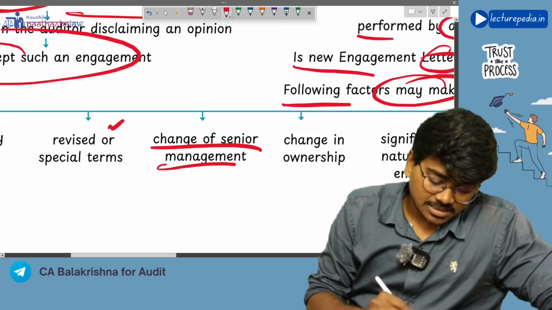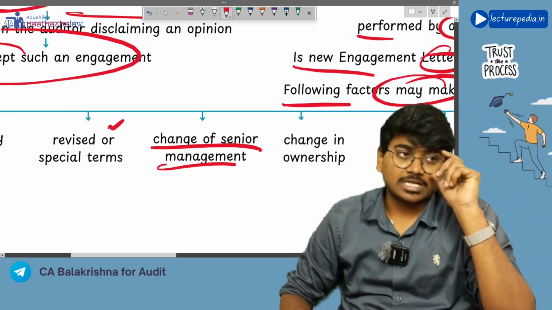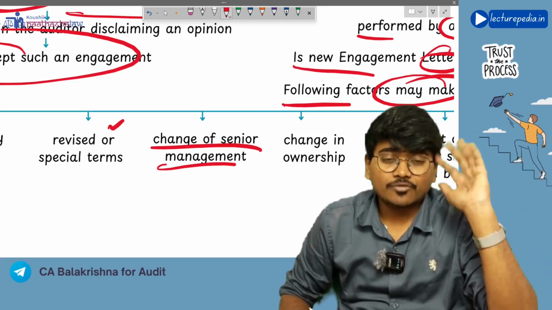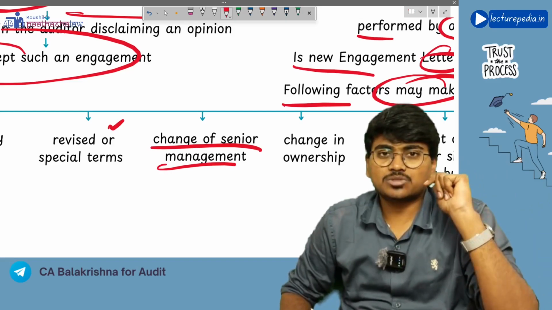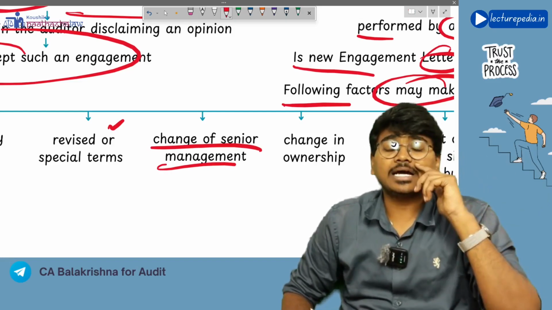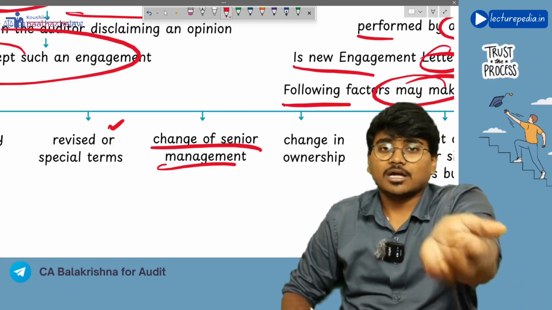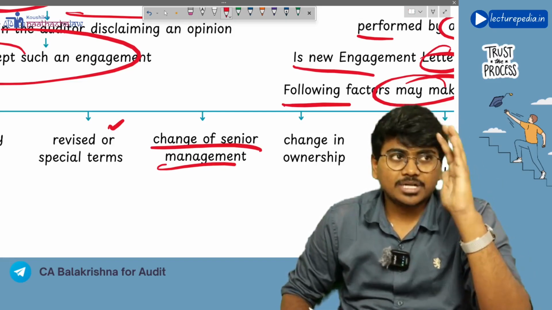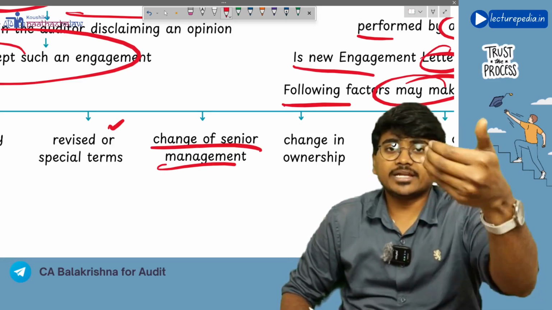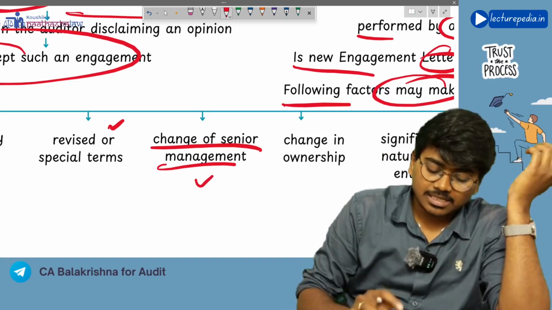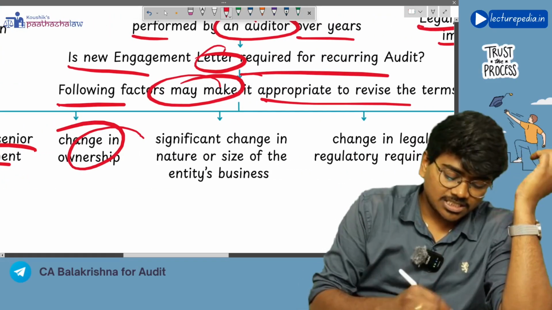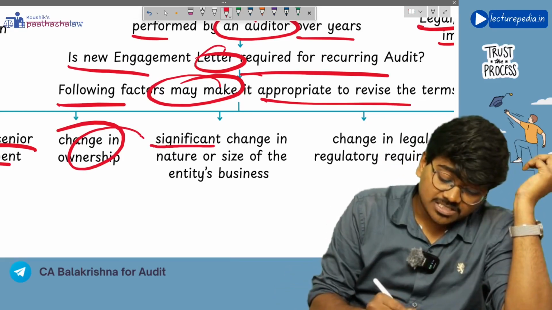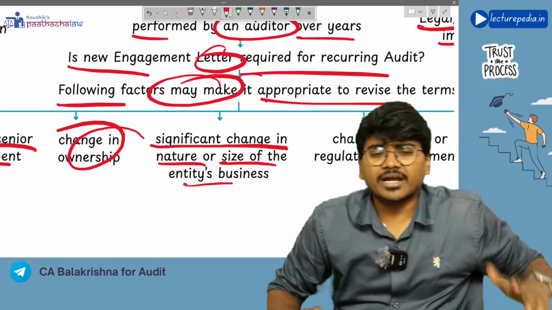Next, if there is a change of senior management, like the CEO of the company has changed compared to the previous year, or some of the directors have changed, or a new managing director is appointed in the current year. In such a situation, the new managing director doesn't know about the terms of the audit engagement that were given in the previous year. So it is better to give a new engagement letter again. In the same way, if there is a change in ownership also, it is better to give a new engagement letter.